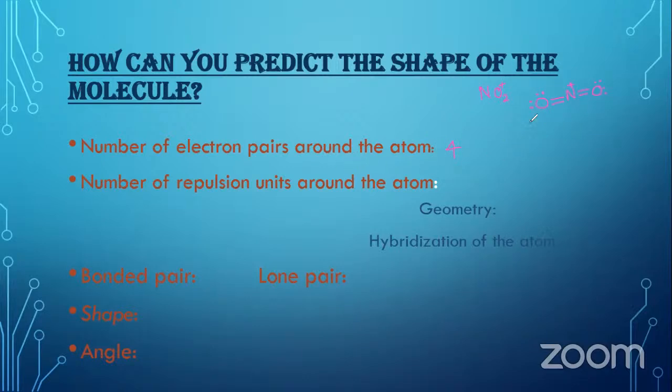And when you are thinking about the repulsion units, out of these 4, how it has been arranged, you should take two repulsion units, because in your previous session we discussed that when 2 electron pairs are there together, you have to take both together as one repulsion unit. So that is why you should count the number of repulsion units around this nitrogen atom as 2. Then after, the geometry coming with the 2 repulsion units is linear.